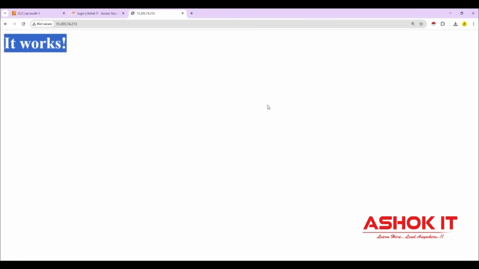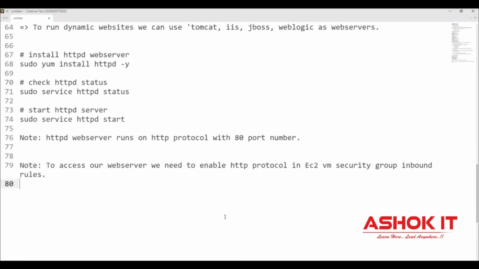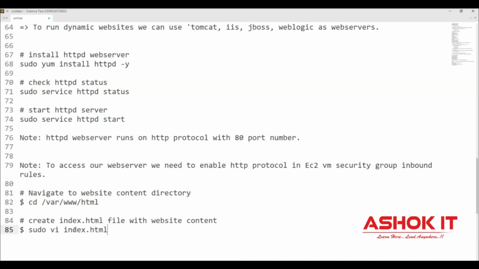Currently we are getting the default message. I don't like this default message. I want to keep my message. So to keep the content of your website, to keep the static website content, you can go to this location in the Linux machine. This is the default location for static websites in the Linux machine. In that machine, you go to that location and you create a file with a name called index.html. That is our website file.